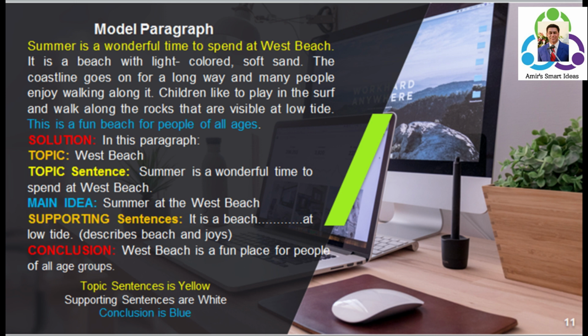If we go with the supporting sentences, they are all in white, so they start from It is a beach with light colored, and then we reach at low tide. These are all supporting sentences that prove how it is a wonderful beach, how it is good to spend time, and how it provides fun to the people. If we go with the conclusion, that is West Beach is a fun place for people of all age groups.